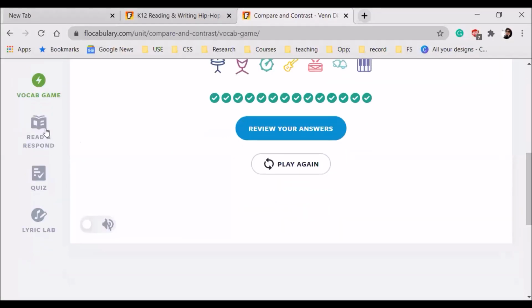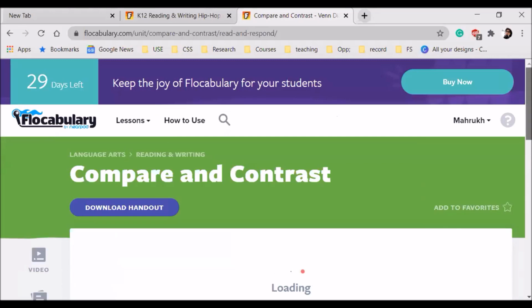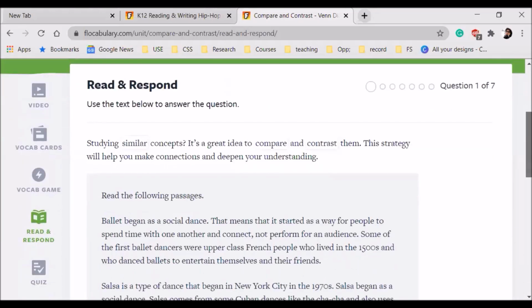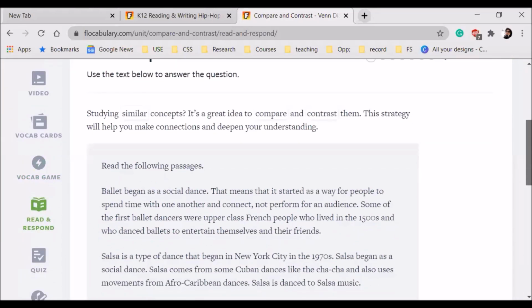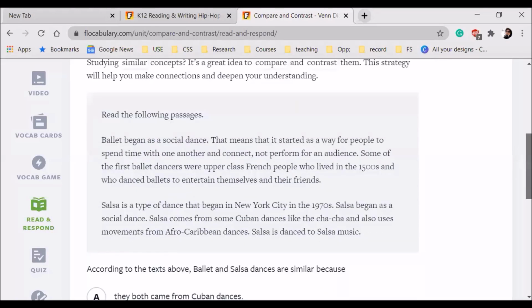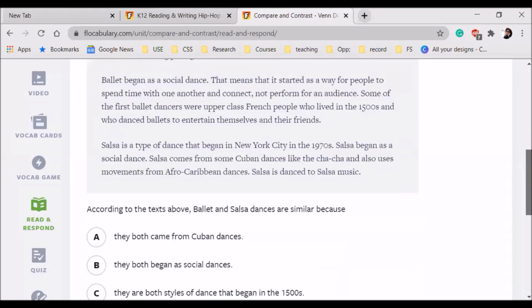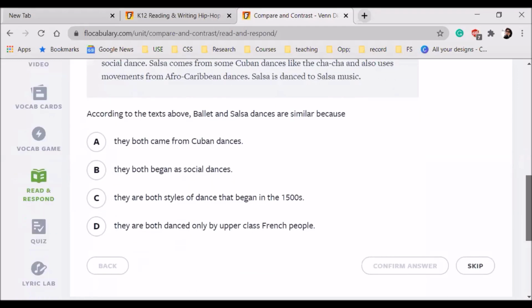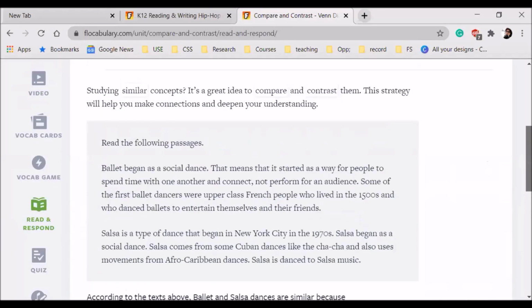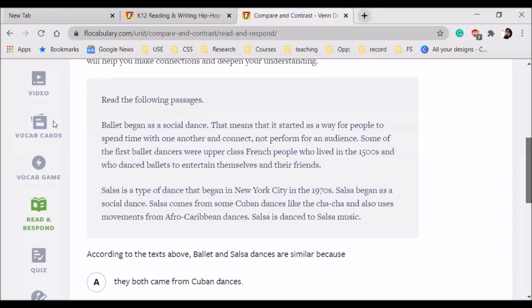Okay, there is one read and respond. Let's try this and then we will do the quiz. So here is an example. Studying similar concepts is a great idea to compare and contrast them. This strategy would help you make connections and deepen your understanding. Okay, so here we have a short passage and then we have to answer the question. So please read this paragraph. Okay, so you have a clear idea how we can write a comparison and contrast paragraph.